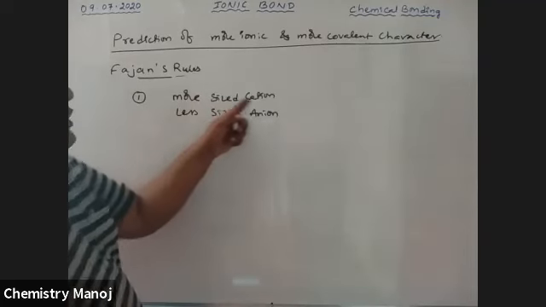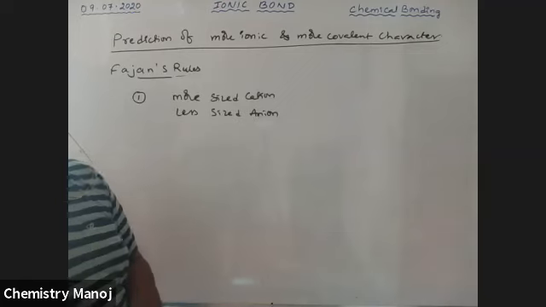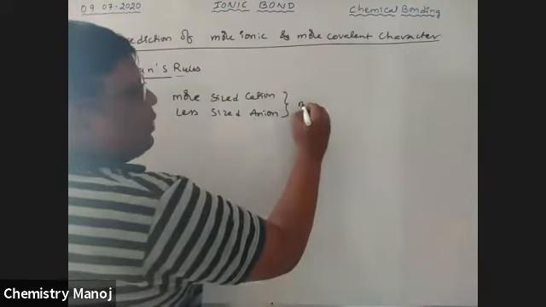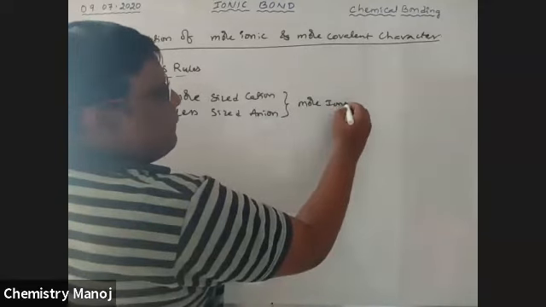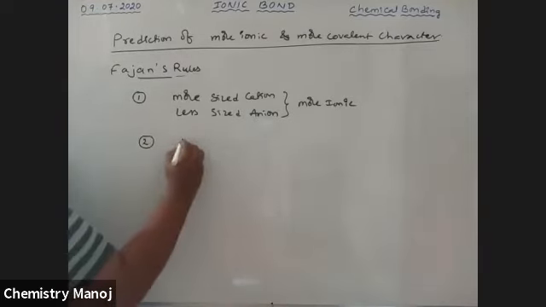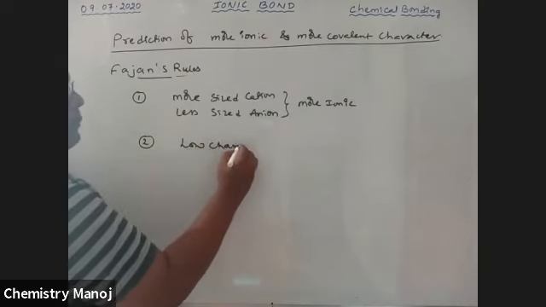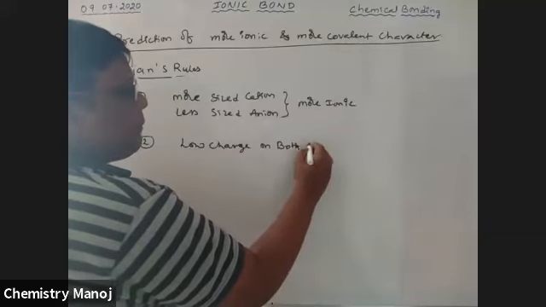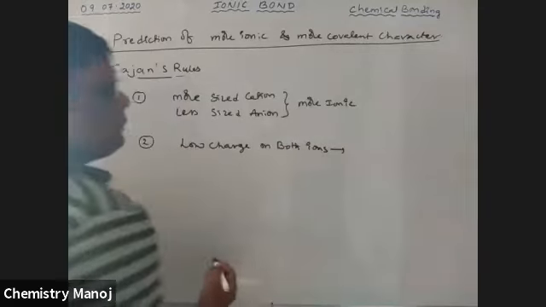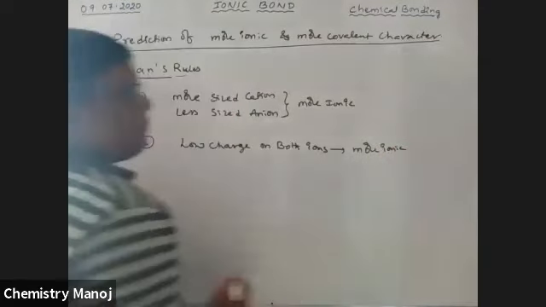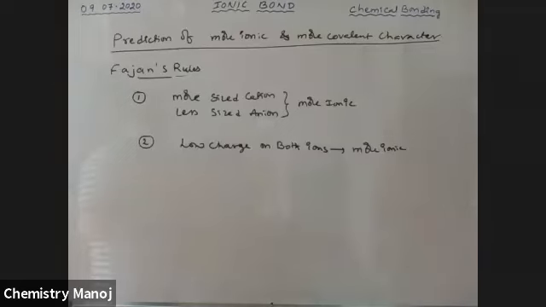Okay, a larger cation and a smaller anion. This combination gives more ionic character. The reverse is more covalent. Second point, low charge on both ions gives more ionic character.